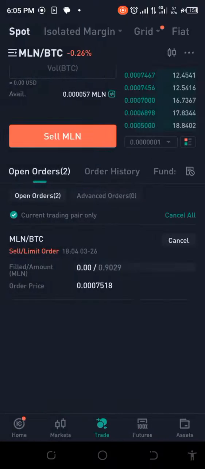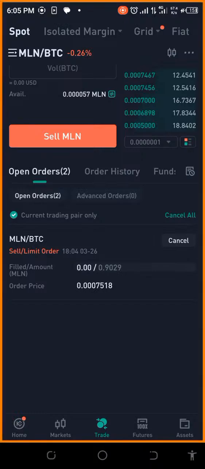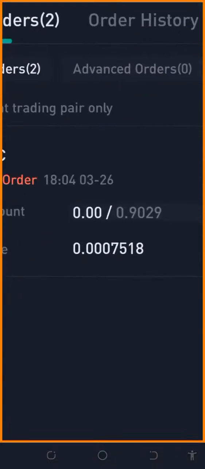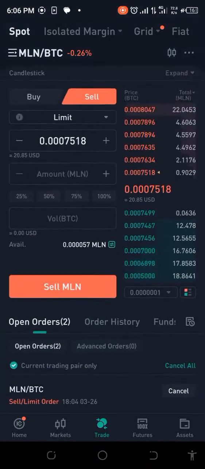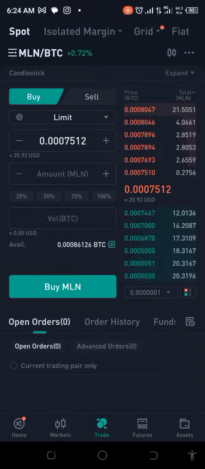Okay, so here we are, currently in the queue and trying to see whether we can get this sold. All right. So here's the story of our inter-exchange arbitrage. Let's wait and see how long this will take. I'll be back with the results. All right, so I'm back. And right now we have sold the MLN to BTC.